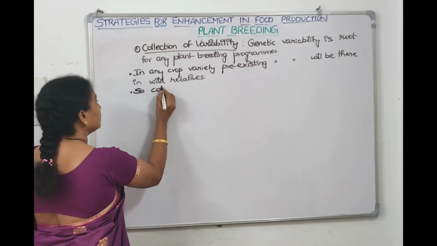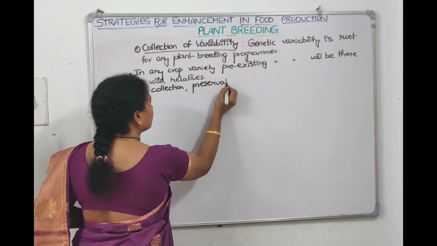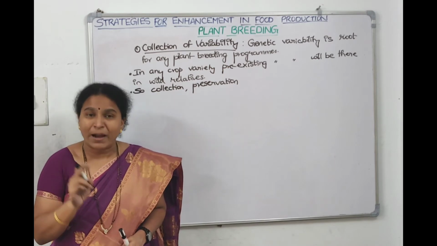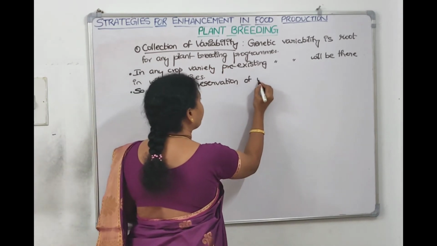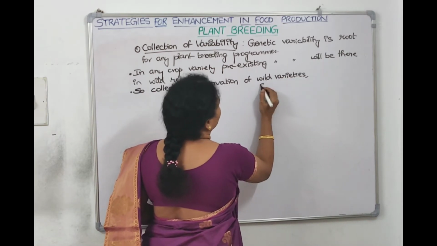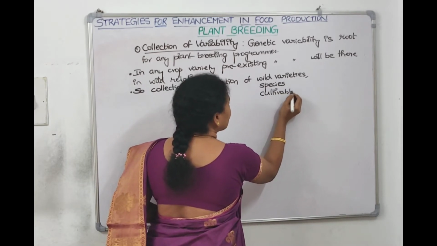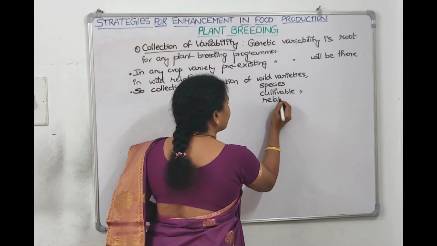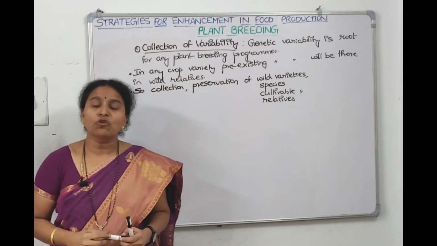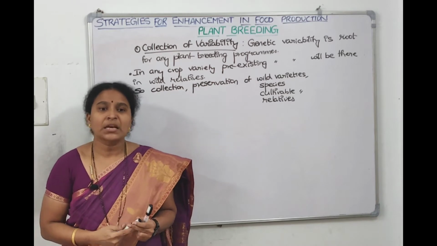So collection, preservation, right? So we need to collect them, we need to preserve them. Of wild varieties, preservation of wild varieties we need to preserve, the species we need to preserve, cultivable varieties also, and their relatives also we need to preserve. We need to collect them and we need to preserve them. So this is a prerequisite. This is important. Collection of variability is important.